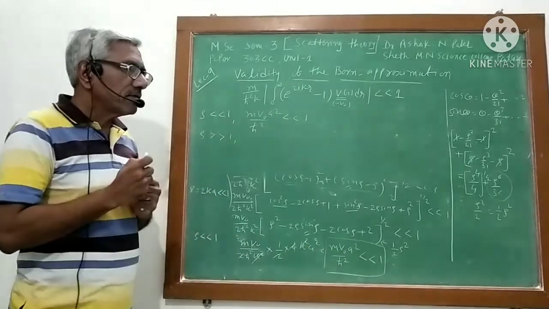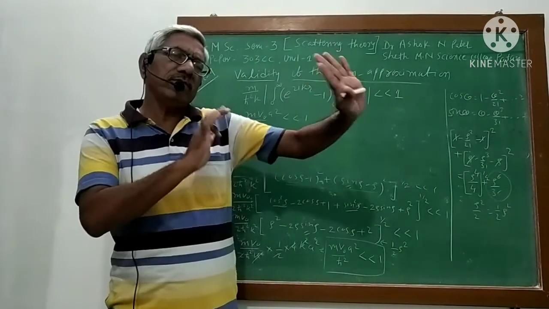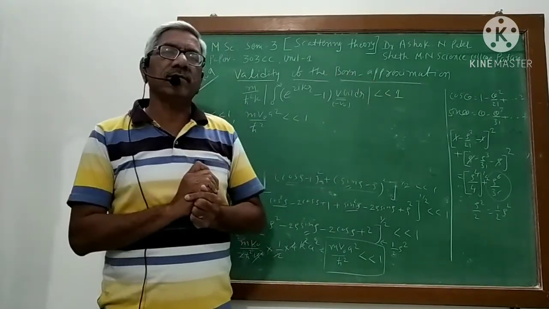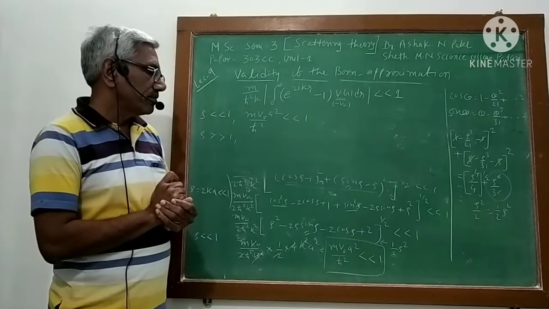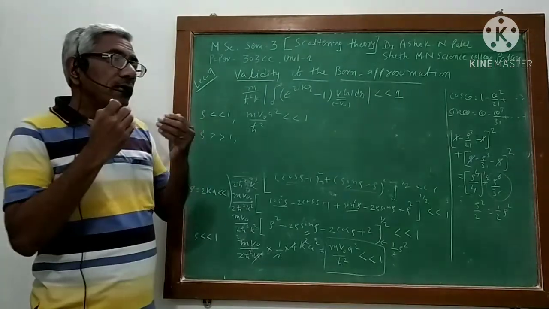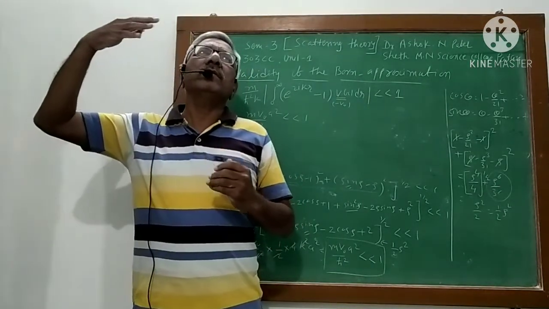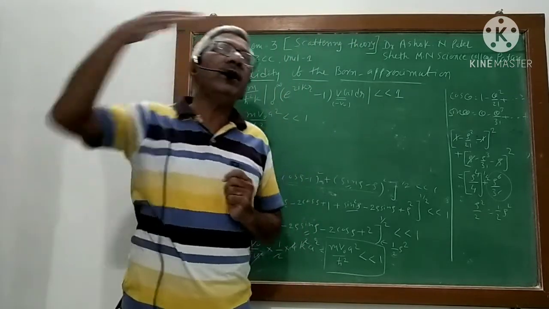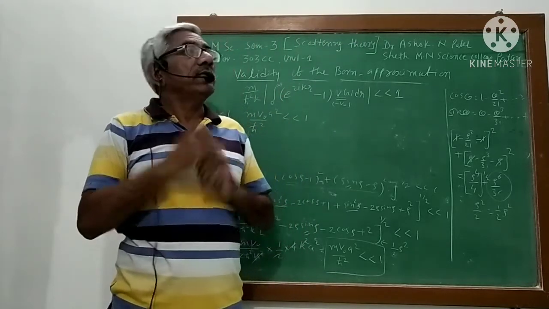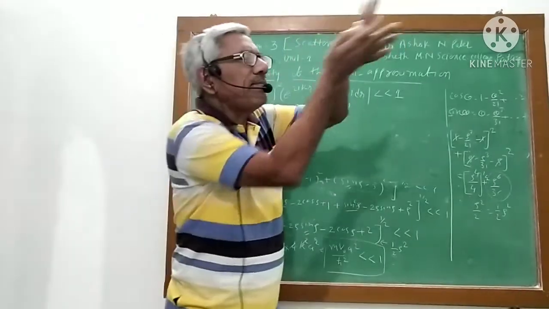But in case the potential is not weak, suppose some moderate potential is there, then what will happen to this condition? Then suppose our incident particle wave is highly energetic, then also because of the target, the scattering effect will be minimum.